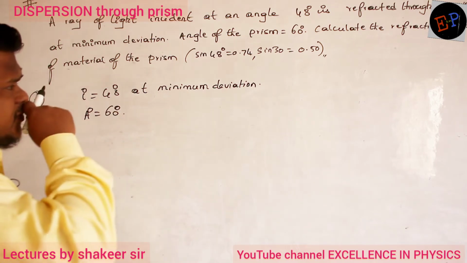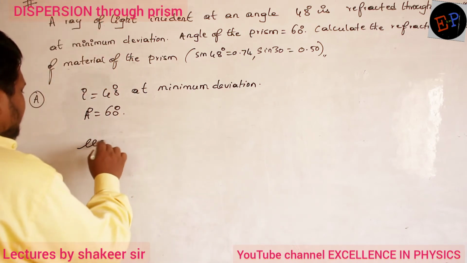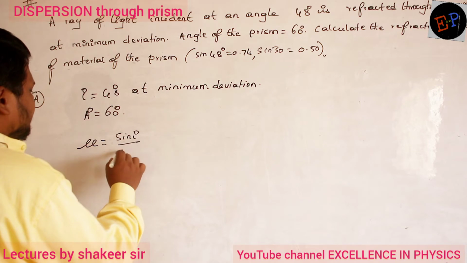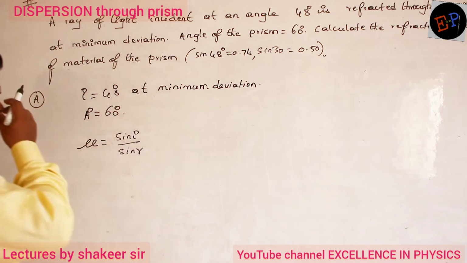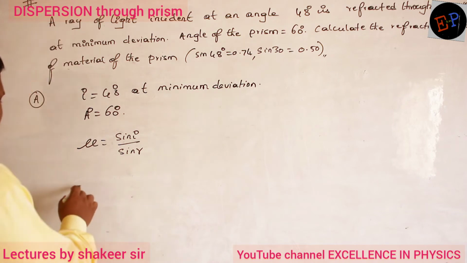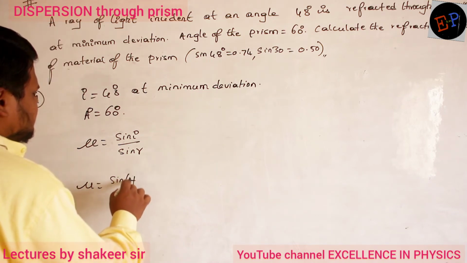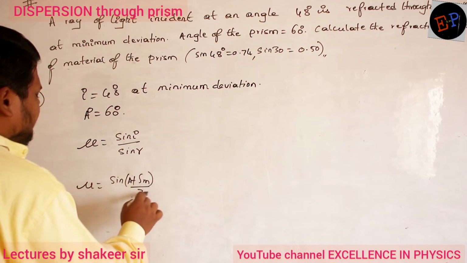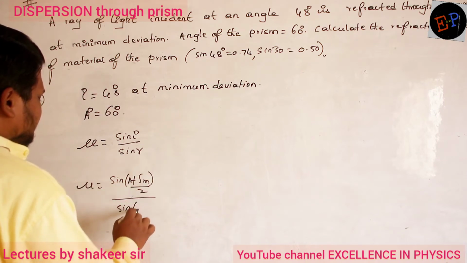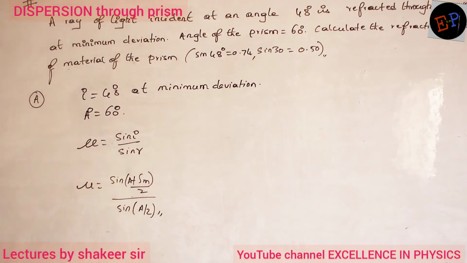So the μ value we are supposed to calculate. How can I calculate the μ value? By using sin i divided by sin r. This relation definitely I can use now. Or I can also use the relation μ is equal to sin((A plus δm) divided by 2) divided by sin(A by 2). So this also I can calculate. Are you able to understand?